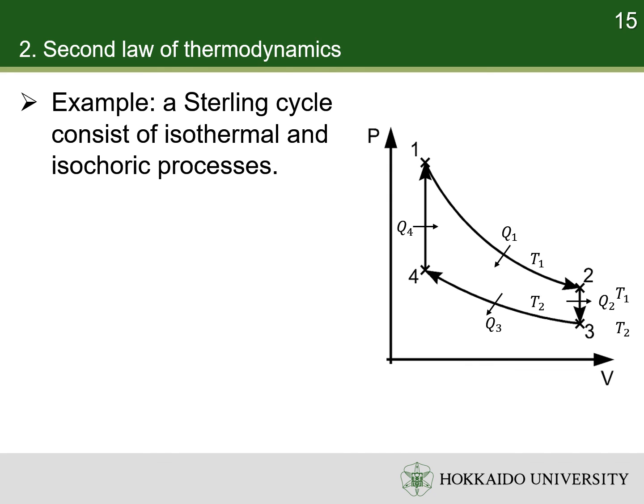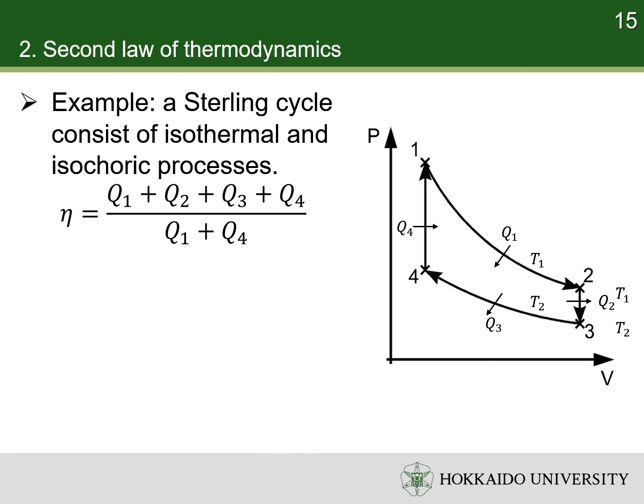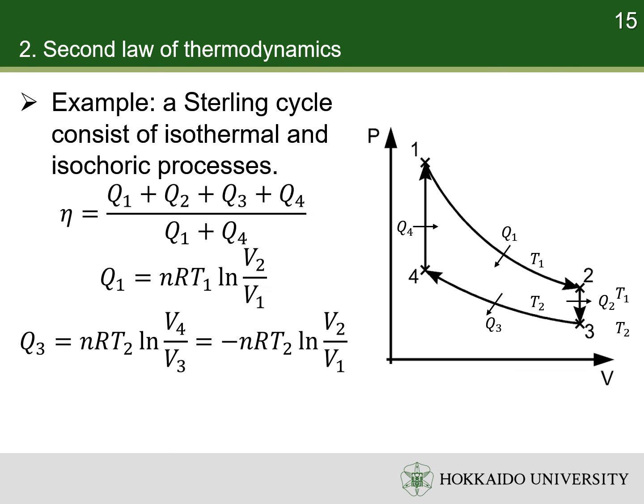Here, I have an example of a Stirling engine based on two isothermal and two isochoric processes. The efficiency is the ratio between the opposite of work and the heat received, where the opposite of work is the total heat. The heat of an isothermal process is calculated with the initial and final volumes. The heat of an isochoric process is calculated with the initial and final temperatures. If we assume that the heat capacity at constant volume is independent of temperature, the heats of the two isochoric processes cancel each other.